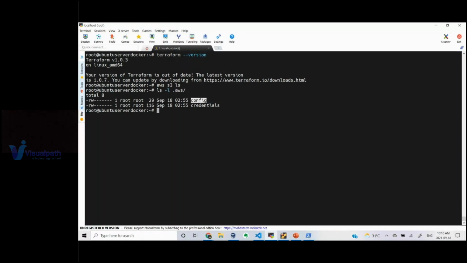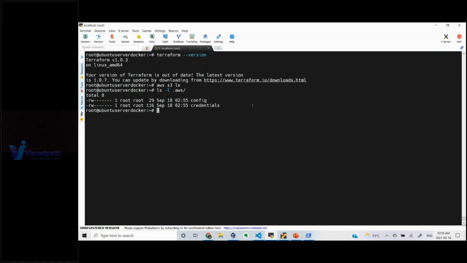Okay, so only credentials will be stored in this particular file, like access key and secret key, which is important for you to authenticate to your AWS cloud. And the config is something where some additional parameters, like which availability zone or which region you want to use, can be specified in this particular config file.